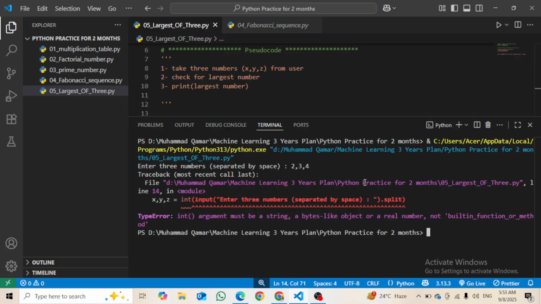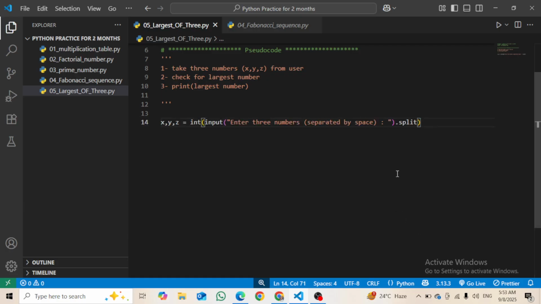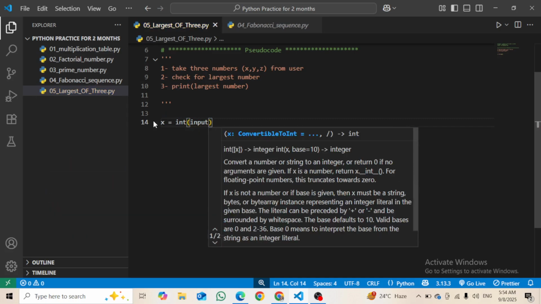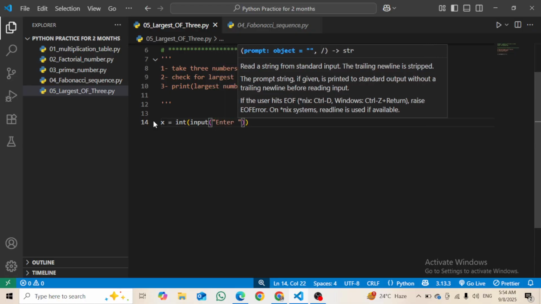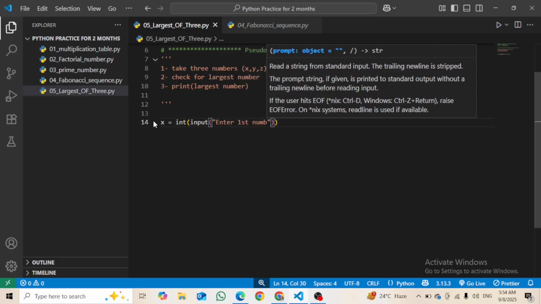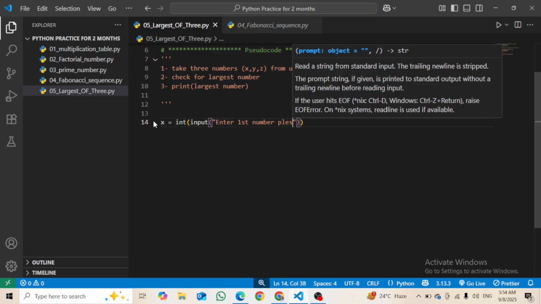2, 3, 4. The integer argument must be a string. The int argument must be a string, a byte like object or real number, but built in function or method. Okay, so let's do it just very simply. We will then ask ChatGPT, but for now just give it value of int, then input, enter first number, please.